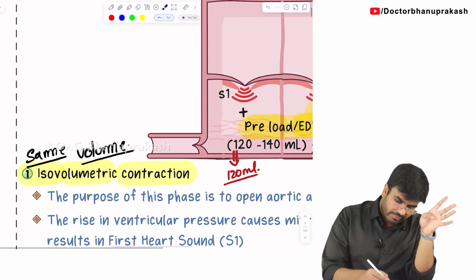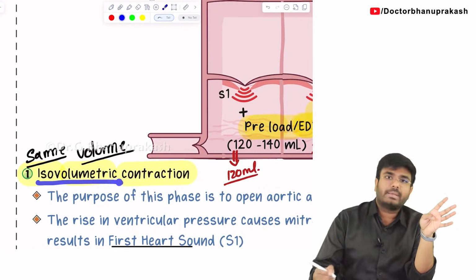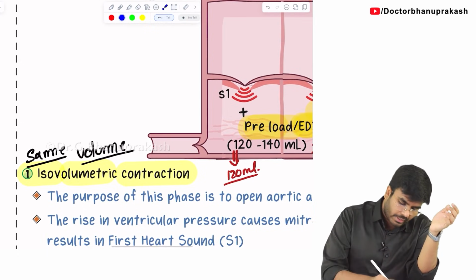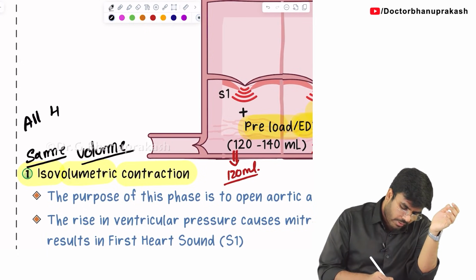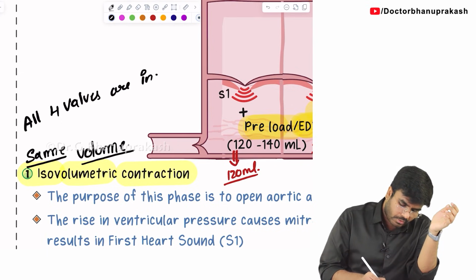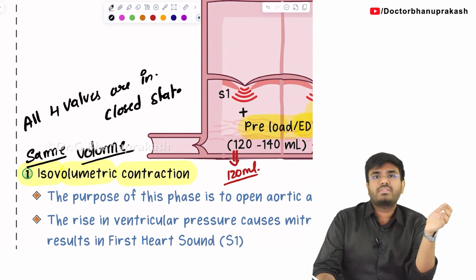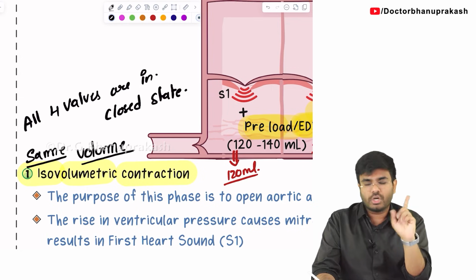So, always remember, whenever you see this word isovolumetric, all 4 valves are in closed state. Okay, all the 4 valves in the closed state. The volume of blood in the ventricle is not changing.